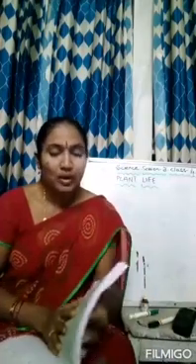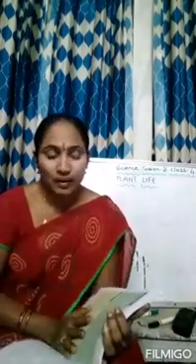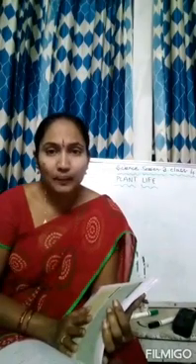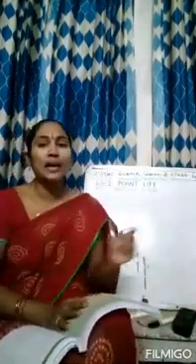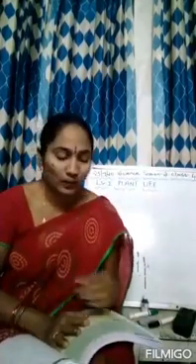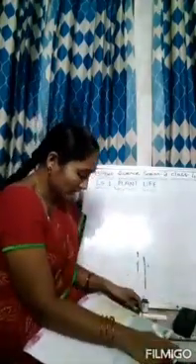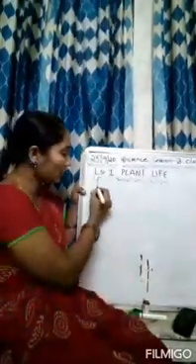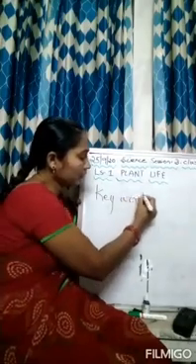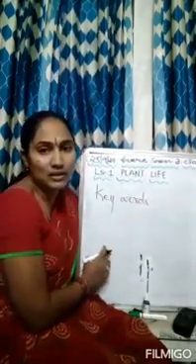Now homework. Children, write your name, class, session, subject, heading, then write the homework. Your homework is keywords today. Take out page number 182. Keywords is your homework.